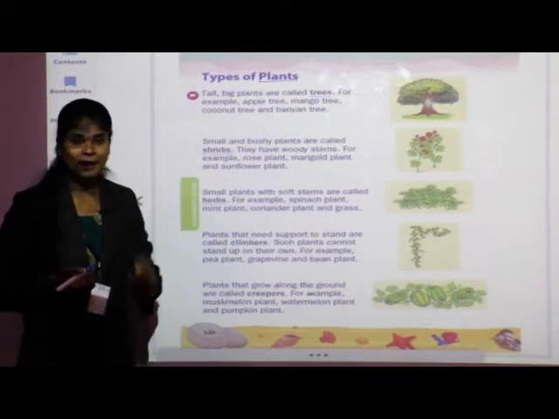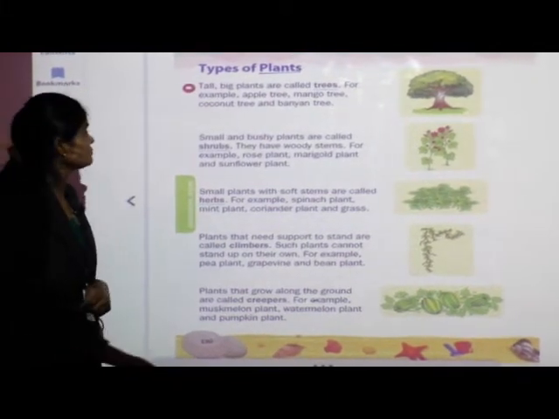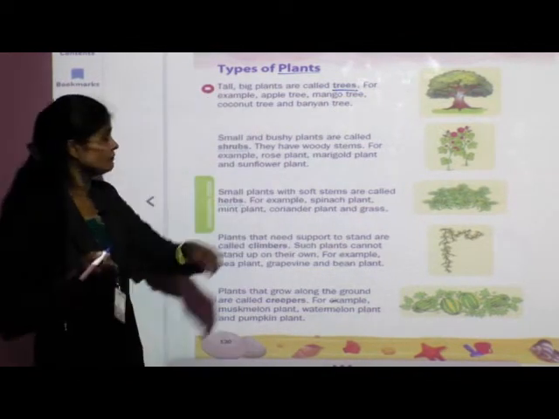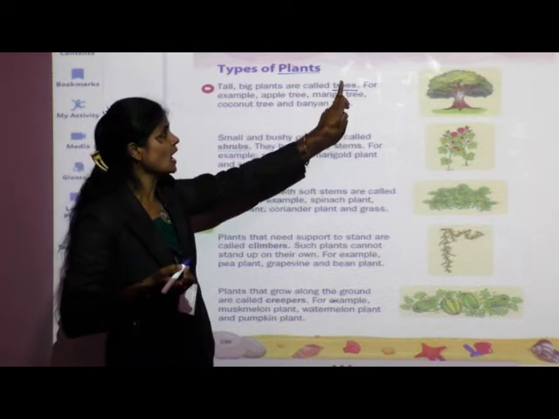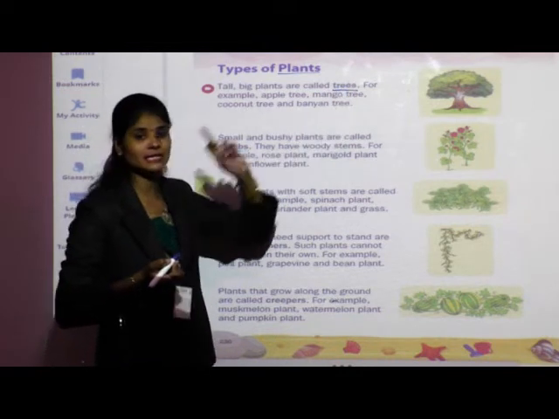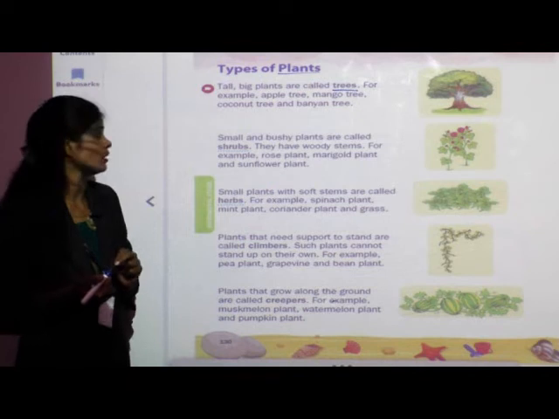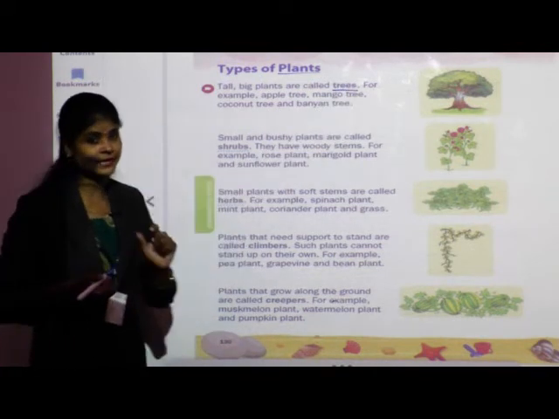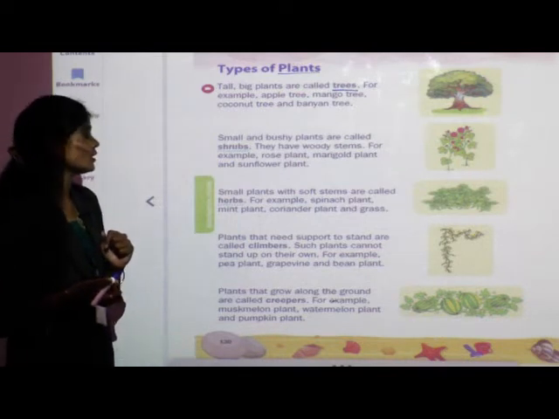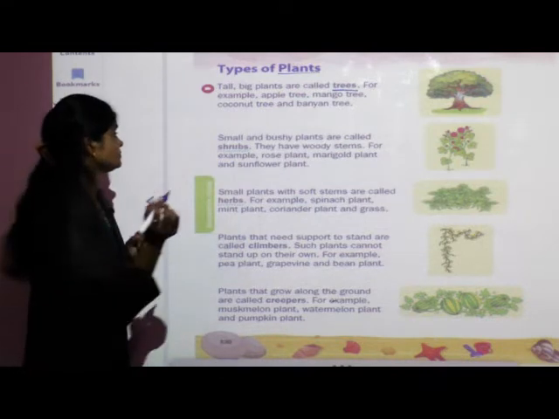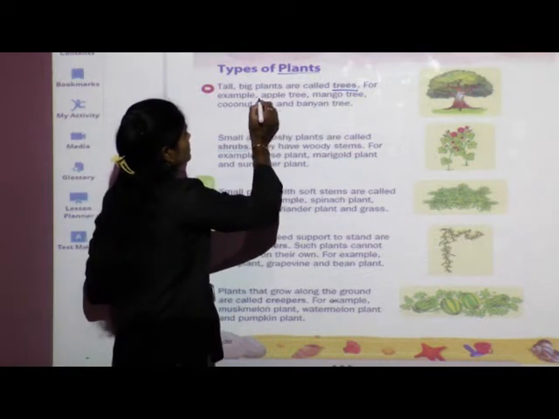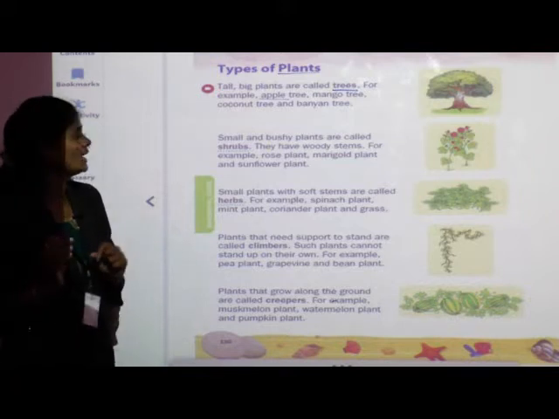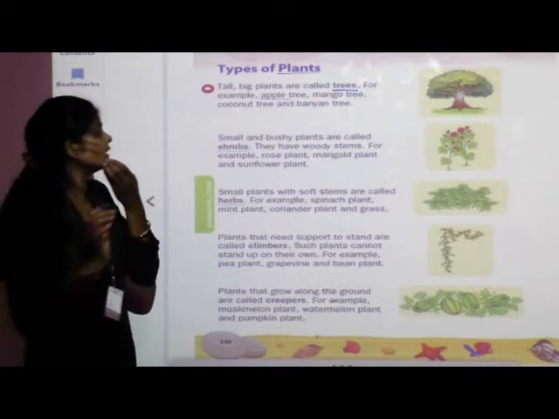P-L-A-N-T-S. Plants. Next word, do underline and repeat after me. T-R-E-E-S. Trees. Next, A-P-P-L-E, apple. I think these words are familiar to you. Then also repeat after me.